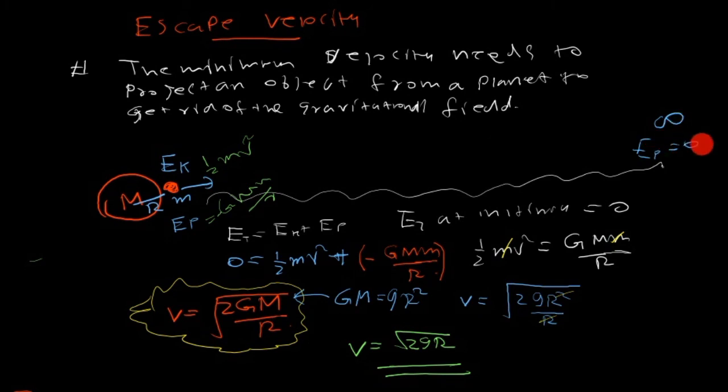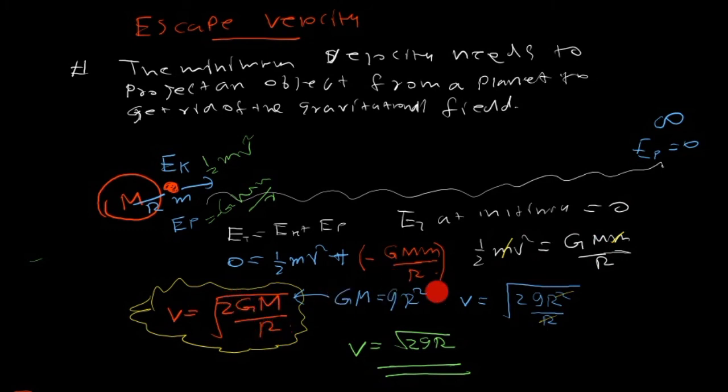So you can write 0 equals EK plus EP, according to conservation of energy: 0 equals half mv square minus G capital M m over capital R. You can remove the m from both sides of the equation. The finalized equation is V equals square root of 2 capital G capital M over R.